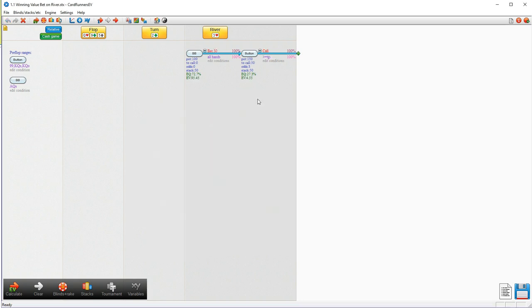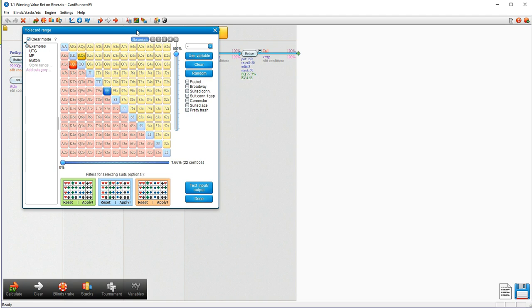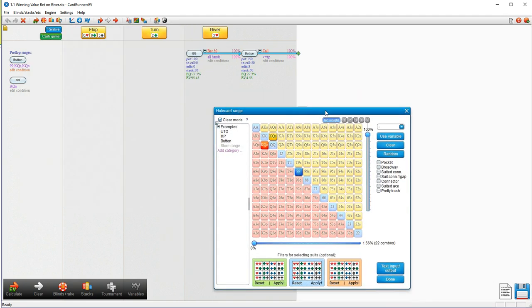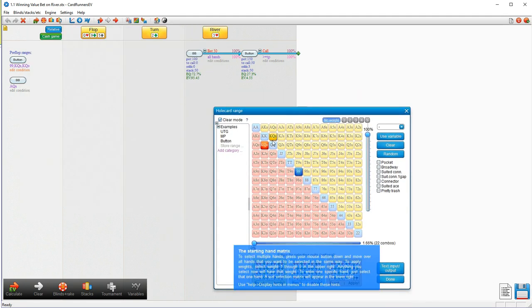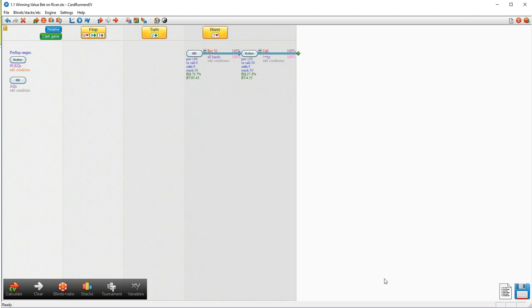I've returned now to the previous scenario because what we want to see is what happens if we don't meet that criteria of having at least 50% equity against our opponent's calling range. Now there's a pretty simple way of doing that. We're just going to edit our opponent's range now so that he has more combinations of hands that beat us. So let's remove the King Queen. In fact, let's just see what our equity is against that by running.